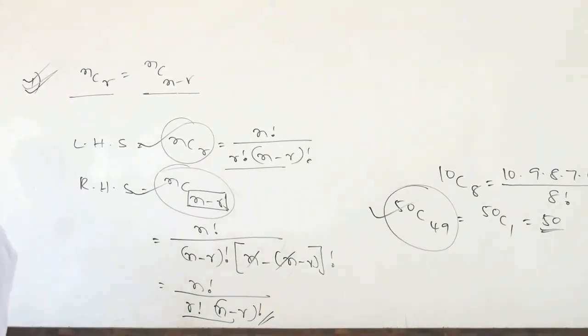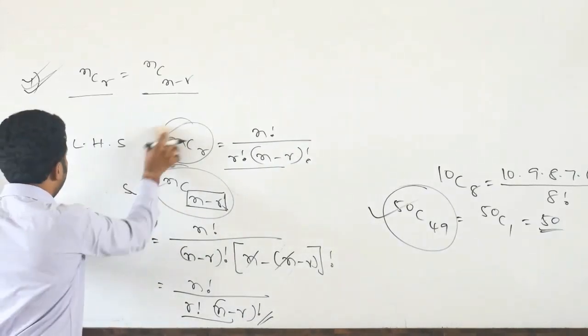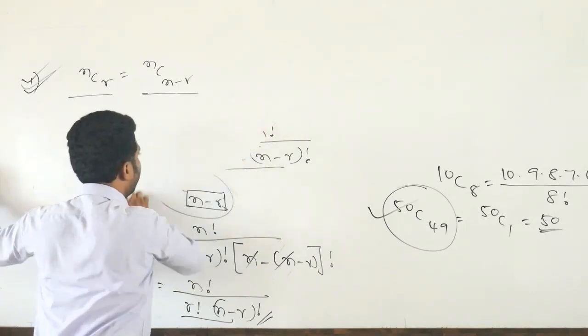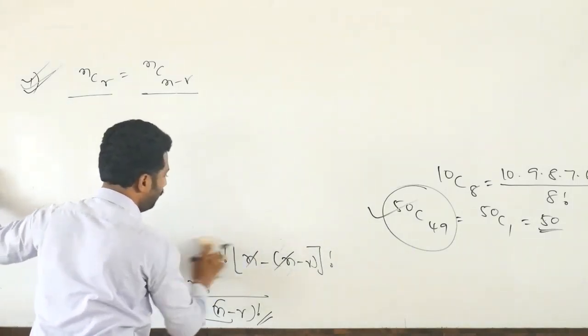Next, one example based on this property.